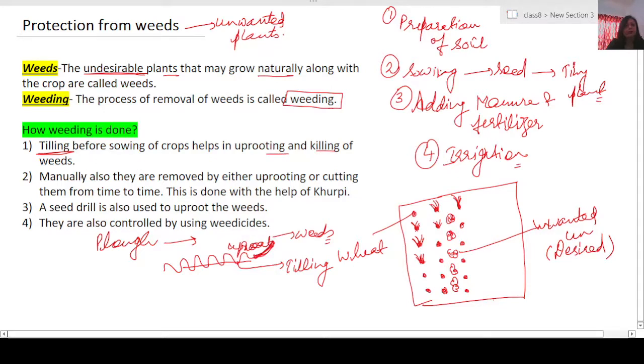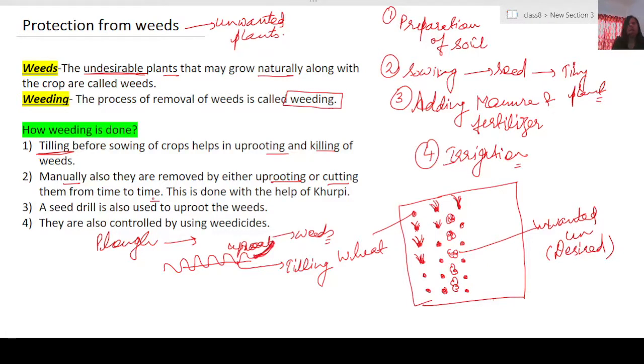Another is the manual method, that is using the hands. With the hands we can pull them out, which is called the uprooting technique, or cut them from time to time using any sharp-edged device, or we can use a khurpi.